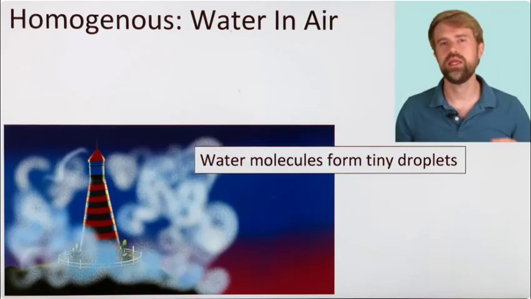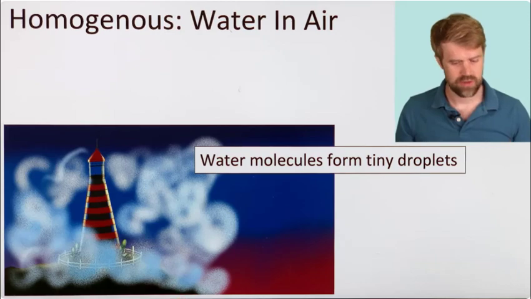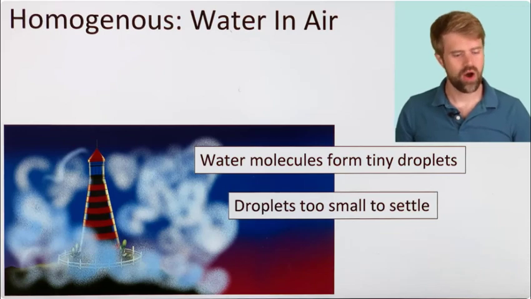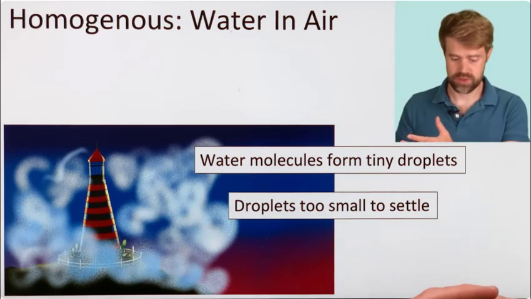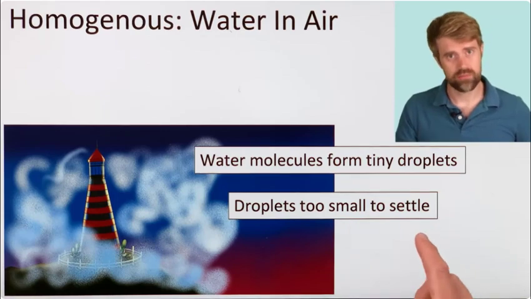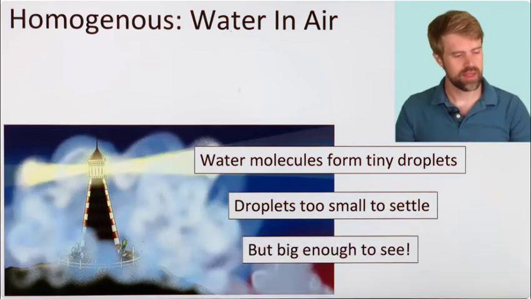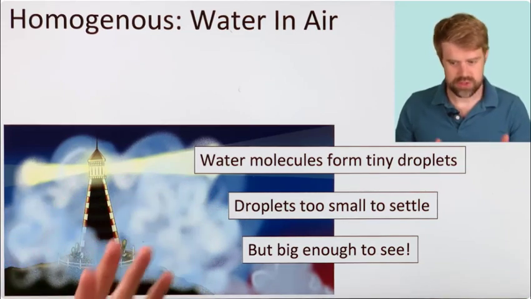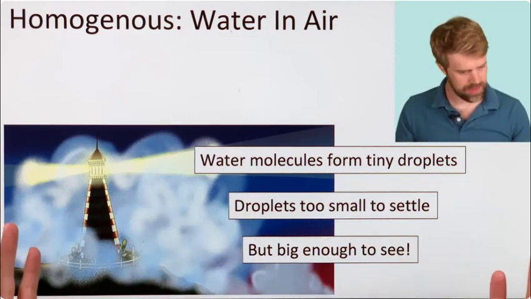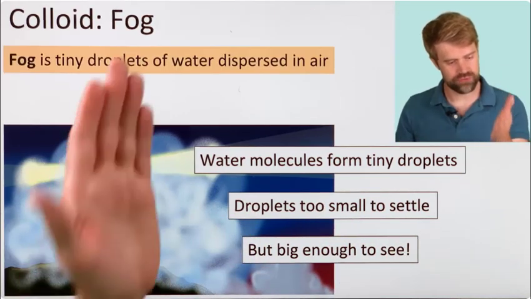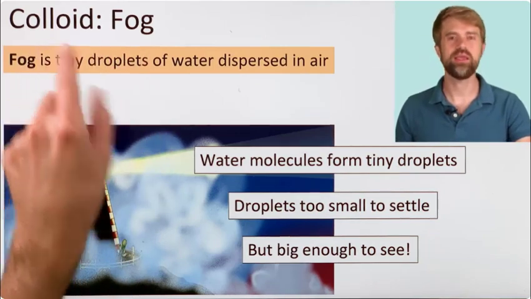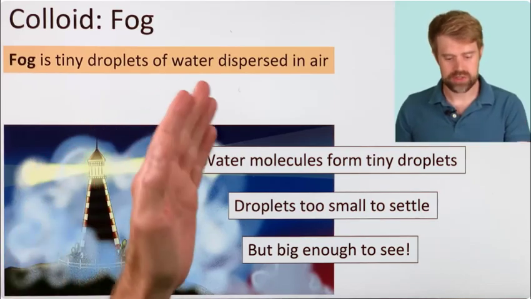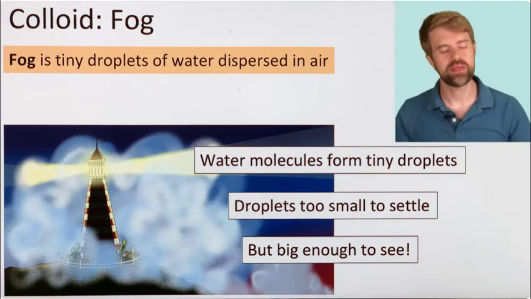But there's also an in-between. Sometimes there's just enough water in the air that tiny droplets form. Although these droplets are bigger than molecules, they're too small to settle. They just kind of float there. But they're big enough to start reflecting light, just like this. So you can see this. When this happens, you get something called fog. And fog is a colloid. It's made of very tiny drops of water dispersed or spread out in the air.